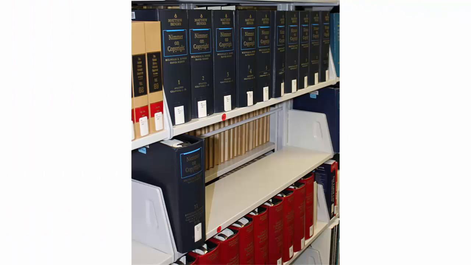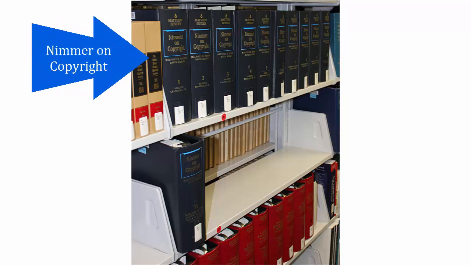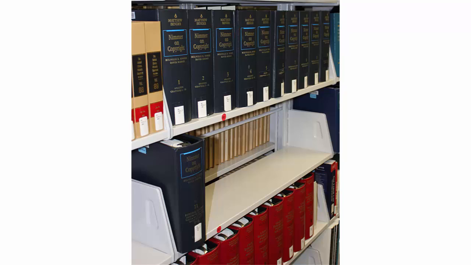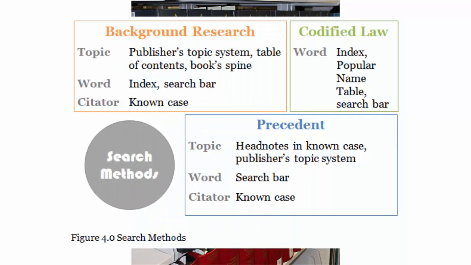You're looking at 11 volumes of Nimmer on copyright, a treatise. I know that you know how to read and use books, obviously, so I'll just show you a few things to help you become more efficient at using these kinds of books, these treatises. And we'll also listen to some great music and some not so great music as we get deeper into this parody issue. So I'll quickly show you the word and topic search methods.